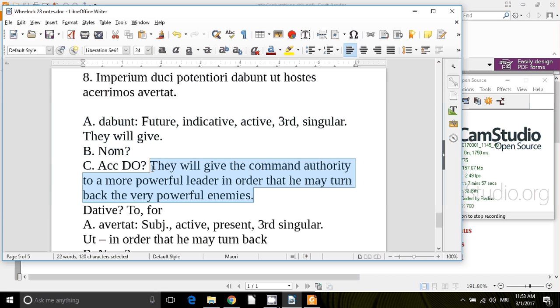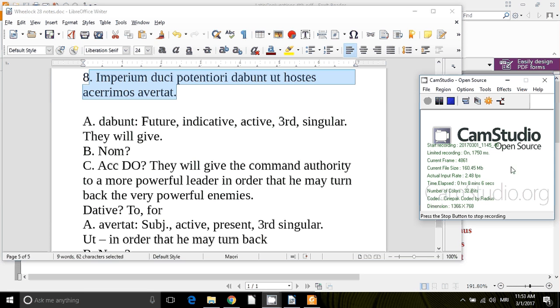All right, those are the translations for chapter 28, the parsings of those verbs, and everything we talked about in these translations will of course appear on the next quiz.